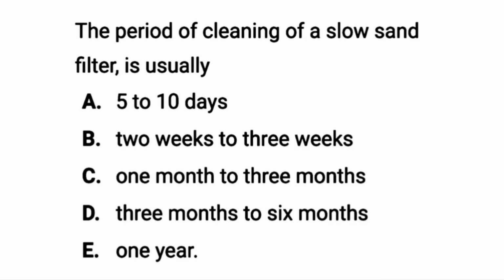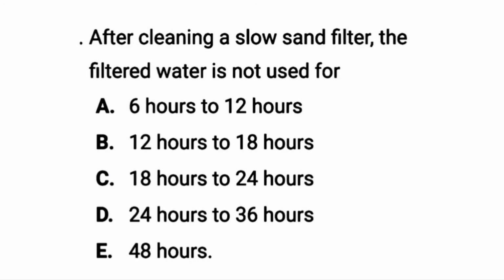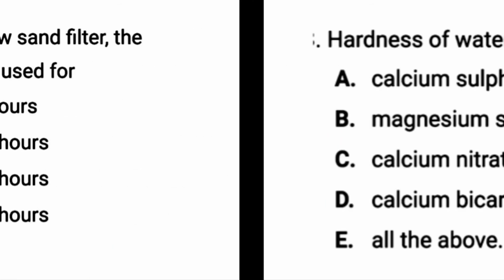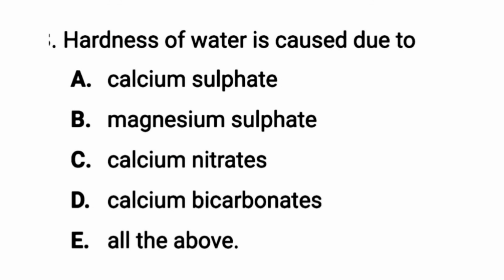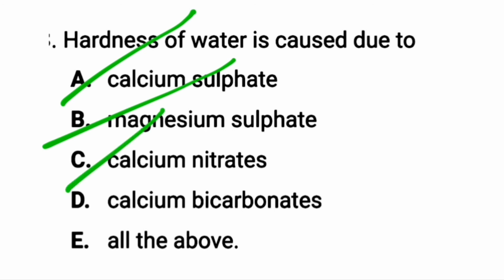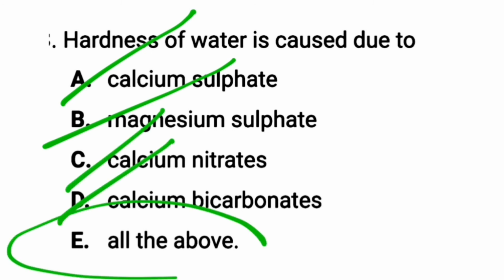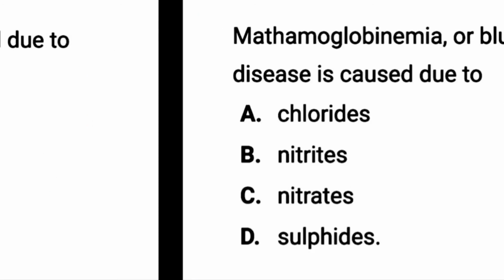The next question is, the period of cleaning of a slow sand filter is usually 1 month to 3 months. The next question is, after cleaning a slow sand filter, the filter water is not used for 48 hours. The next question is, hardness of a water is caused due to calcium sulfate, magnesium sulfate, calcium nitrates and calcium bicarbonates. So the answer is all of the above.